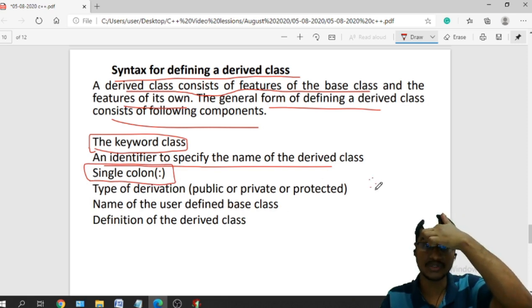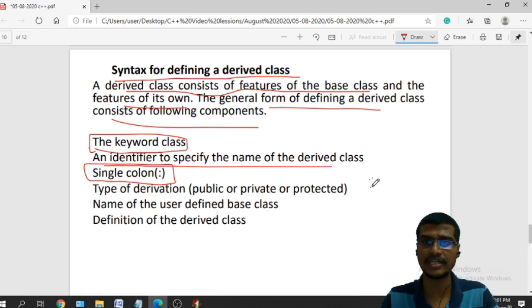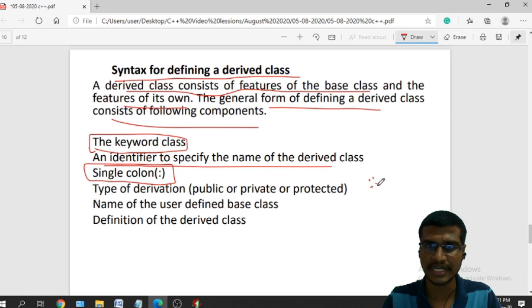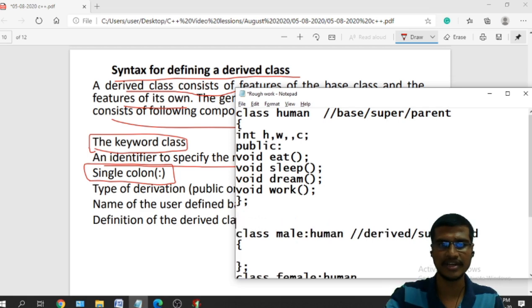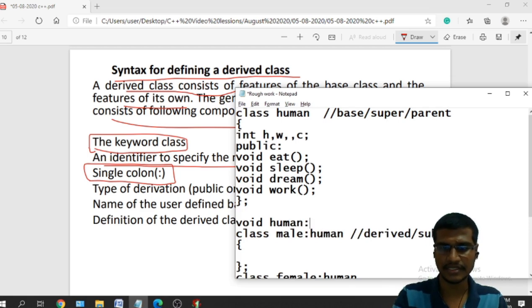Where I am using these two colons, I am using them as a scope resolution operator, whenever I want to define a member function outside the class. At that time I will use this. If I want to define this eat function outside the class, how will I define it? What is the return type? Void. And what is the name of the class? Human. Scope resolution operator.